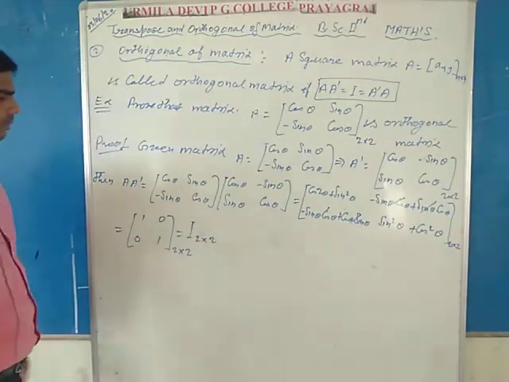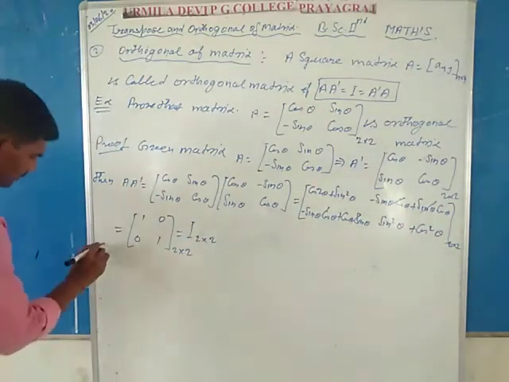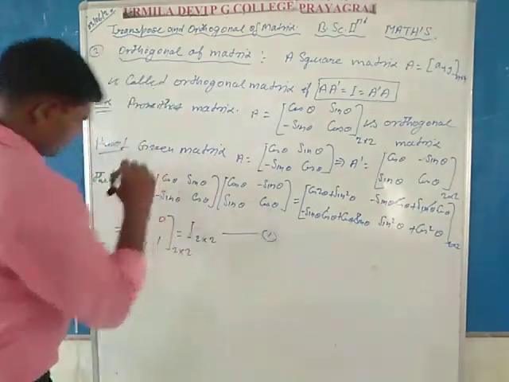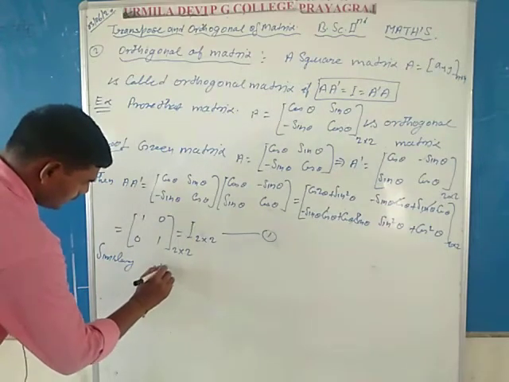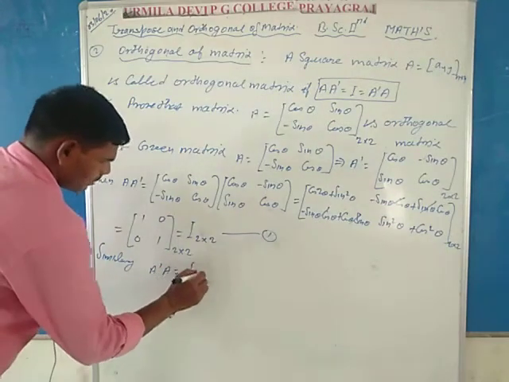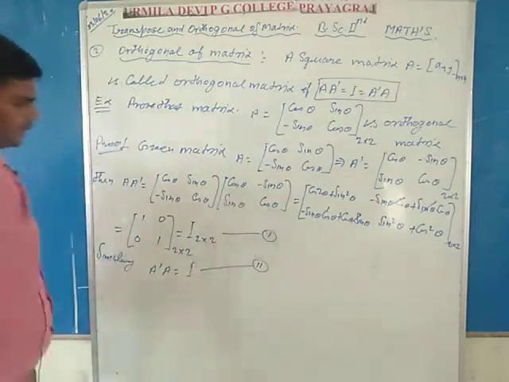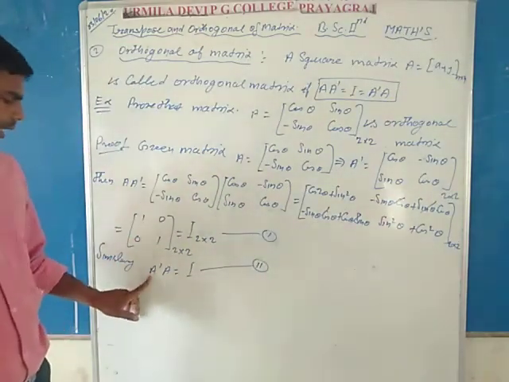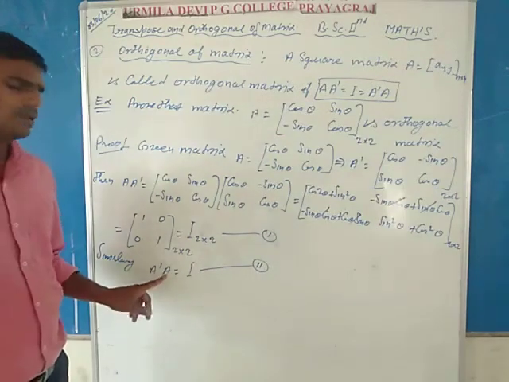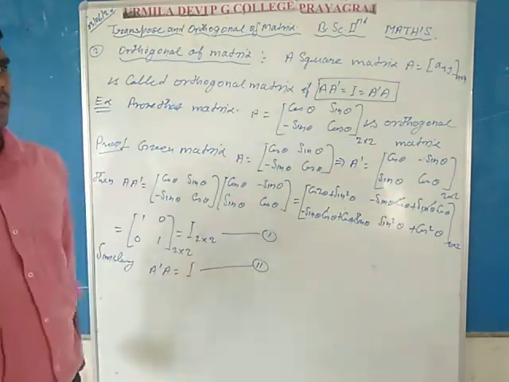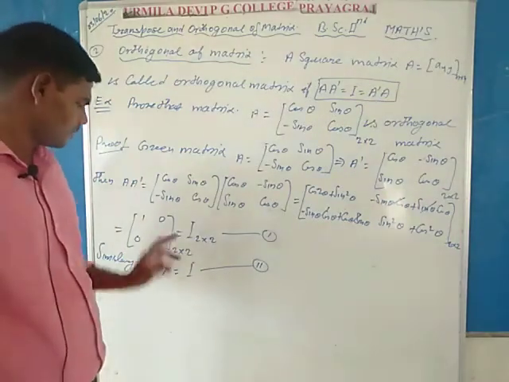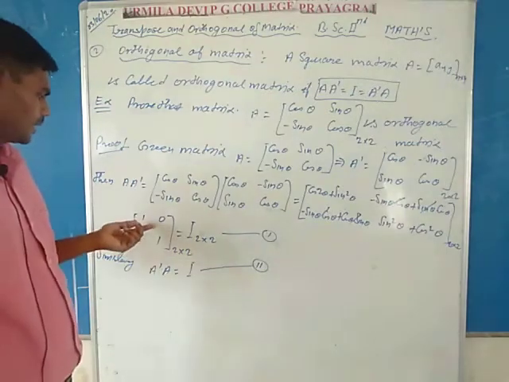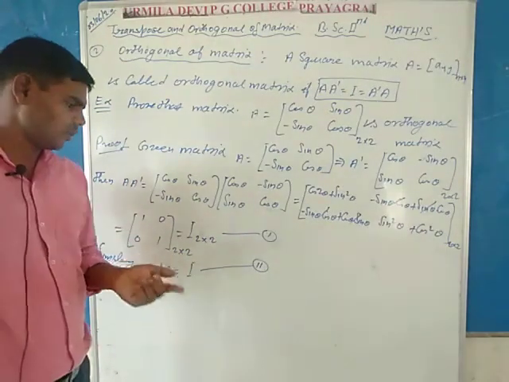Similarly, you can prove that A A dash is equal to the identity matrix, denoted by the first equation. Similarly, A dash A is also equal to the identity matrix, denoted by the second equation. In this case, putting first the value of transpose of A and after that the value of original matrix A, then multiplying these matrices, you can find it is equal to the identity matrix, 1 0 and 0 1.